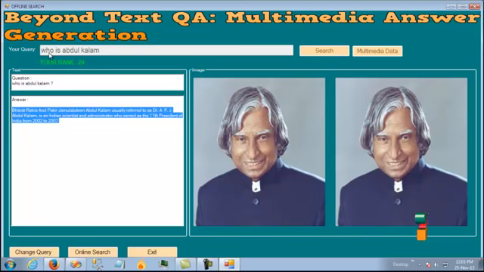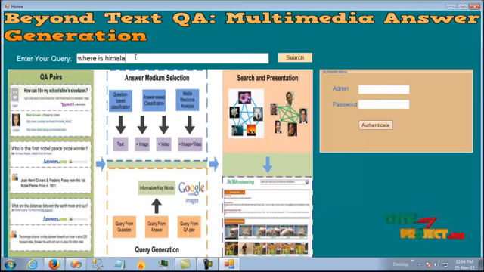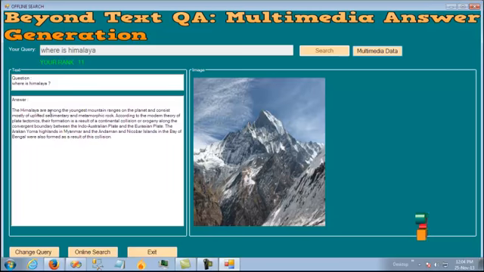But since it's a video, the information will be hidden, so let's change our query. We are going to search the location of the Himalaya. Let's search. See, since it needs a brief description, we are going to provide the information regarding the query as well as the image visual representation as well as the brief description. For this kind of query, the multimedia data will be enabled. Let's click and see.